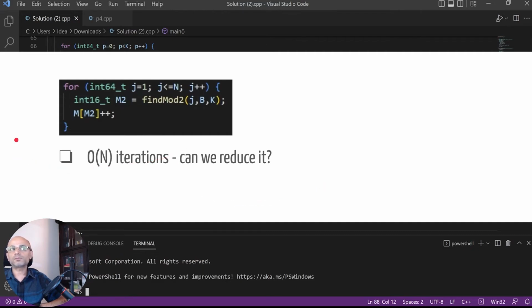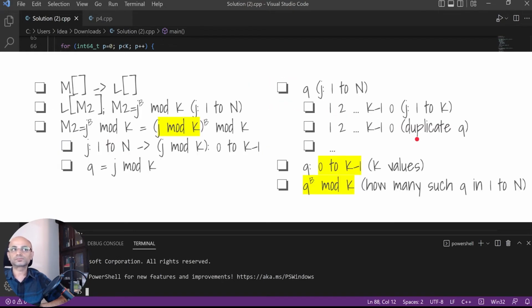So how can we reduce these iterations? We are going through n iterations while even populating M of M2. Can we reduce it? Let's redefine our vector M2, let's say L. So it remains the same: L of M2 is nothing but counting all j such that j power b mod k is M2, with j equals 1 to n.